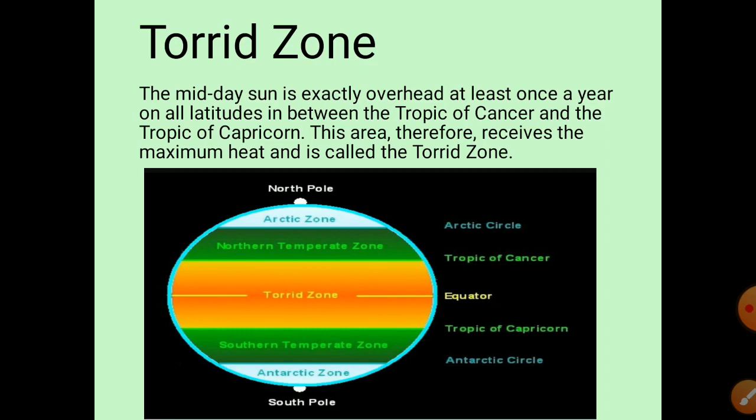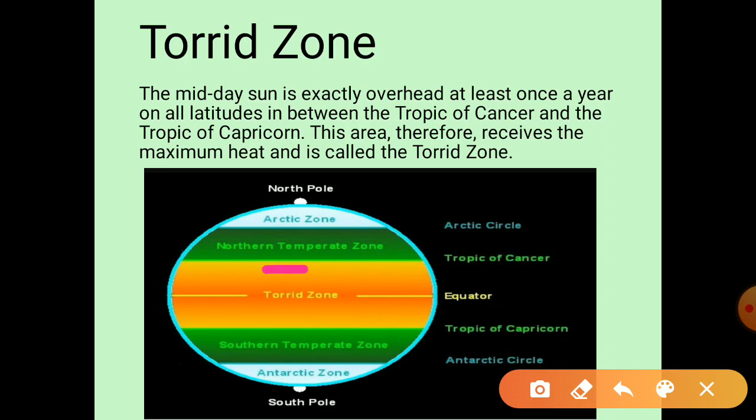Let's start with the torrid zone. The midday sun is exactly overhead at least once a year on all latitudes in between the Tropic of Cancer and Tropic of Capricorn. This area therefore receives the maximum heat and is called the torrid zone. As in the previous part I explained to you about the torrid zone, here you can see the orange color zone, right from the equator to the Tropic of Cancer, and again from the equator to the Tropic of Capricorn. This area is known as the torrid zone.